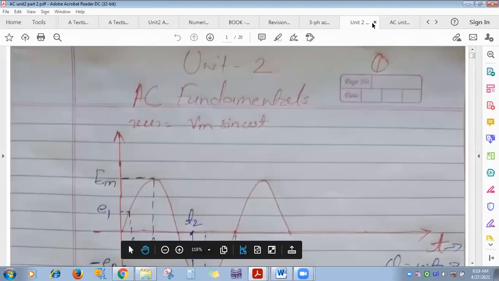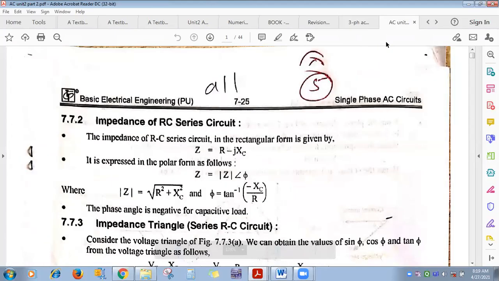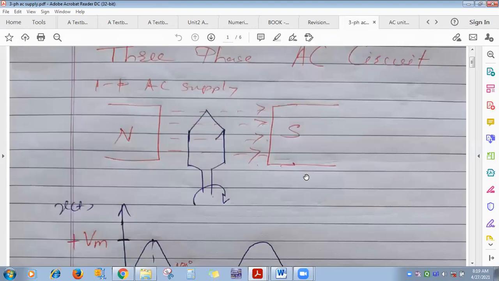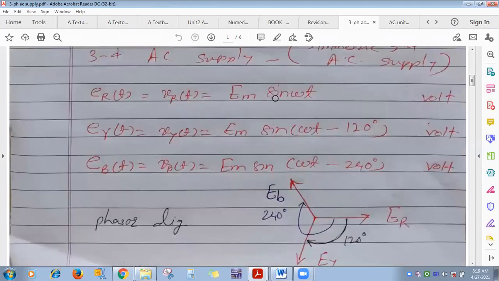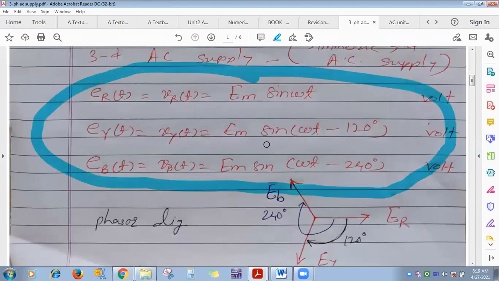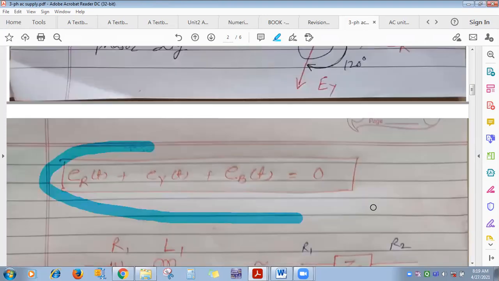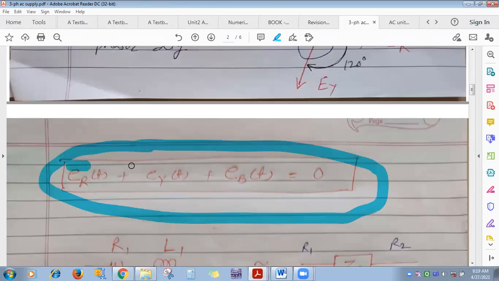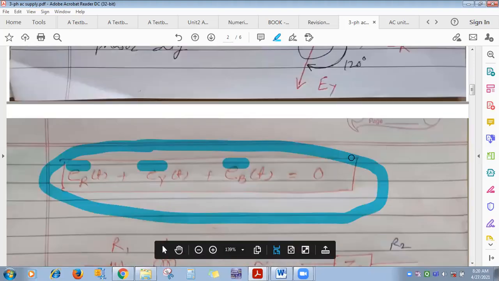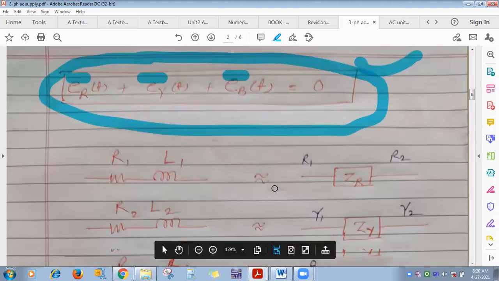So each and every point, whatever we have covered in lecture, that you please do for star delta. Again, we'll just summarize. Based on this MCQ question: the phasor addition of these three instantaneous voltages at any instant is? What are these three equations of symmetric three-phase AC supply? Their phasor addition is 0.